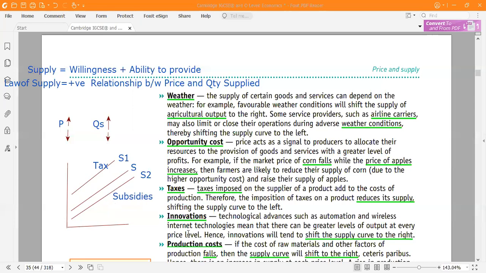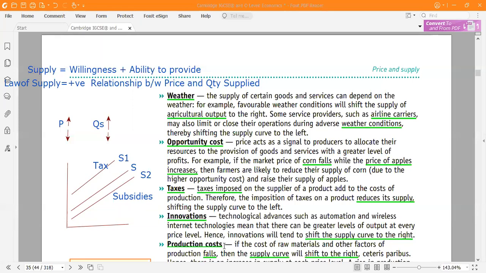Okay, so another thing is innovation. If you start producing new goods, demand is increasing. Innovation means if you are using internet technology or new machinery, your production will increase automatically.